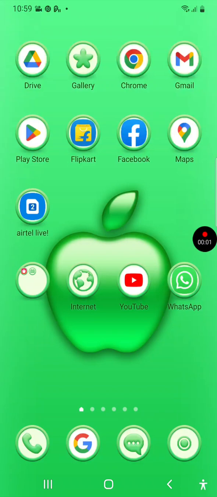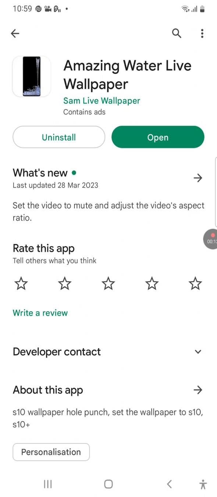To show how to apply a water wallpaper on this mobile. So first we have to go to Play Store. Then we have to install this amazing water leaf wallpaper app, and I have installed. You have to open this.